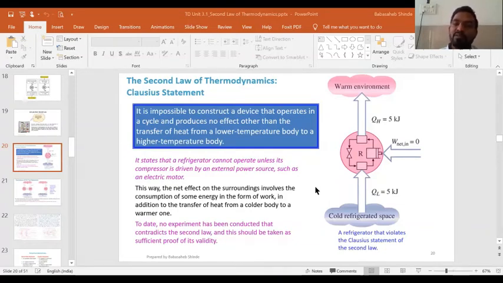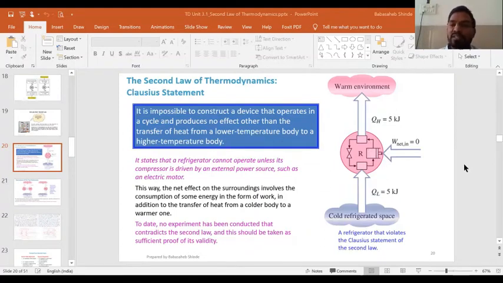The difference between Kelvin Planck and Clausius is Kelvin Planck statement deals with heat engine, whereas Clausius statement deals with the refrigerator or heat pump. So Kelvin Planck statement is basically related to conversion of heat into work, and Clausius statement is about transferring heat from one body to another, preferably from low temperature body to high temperature body.